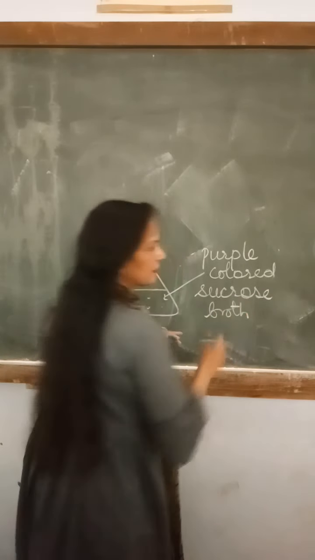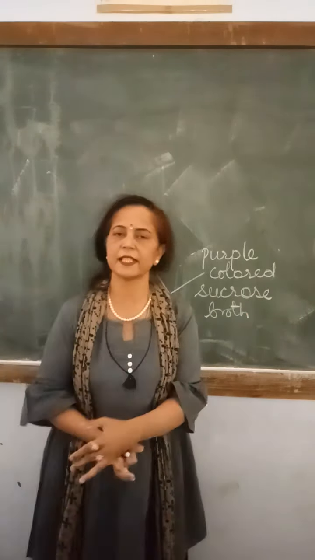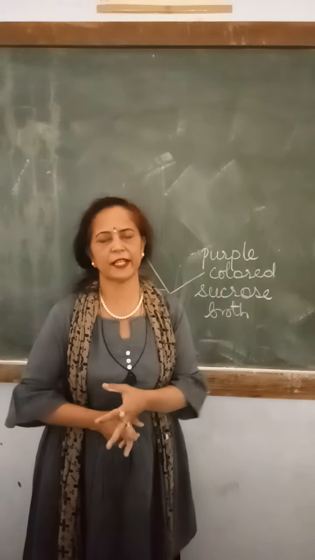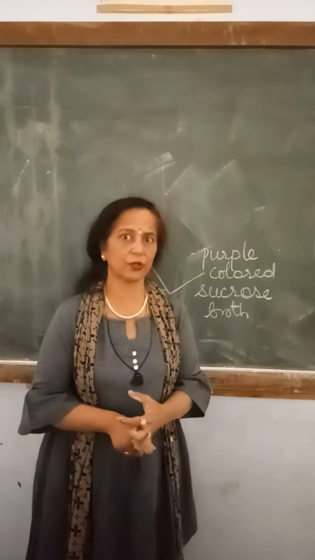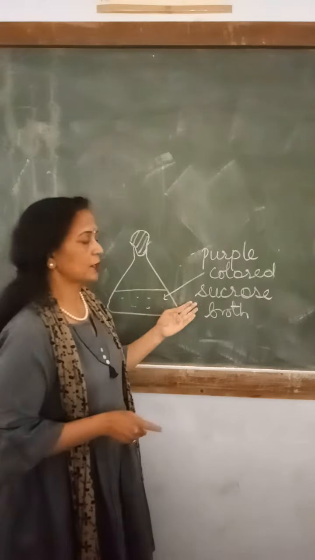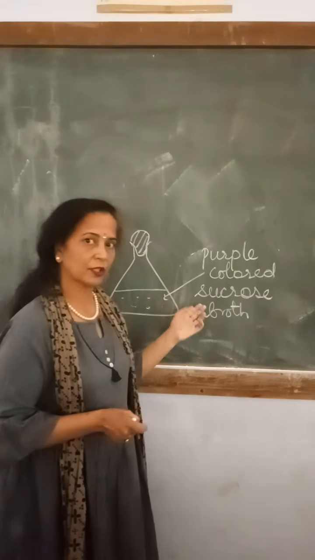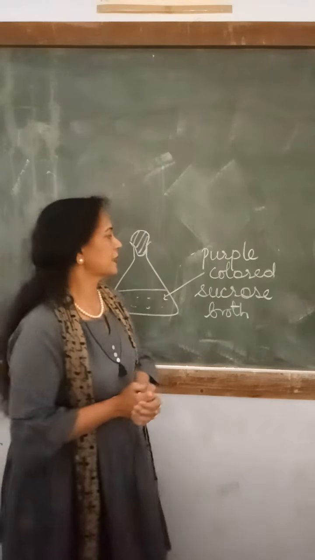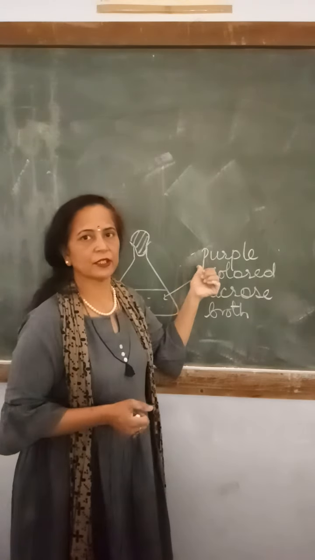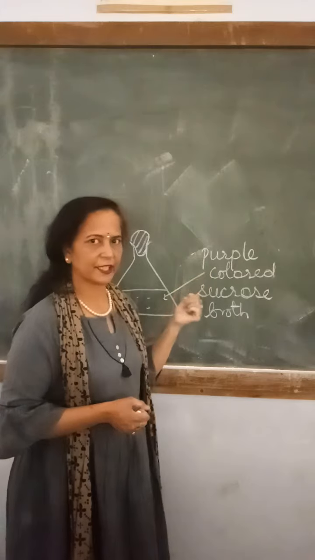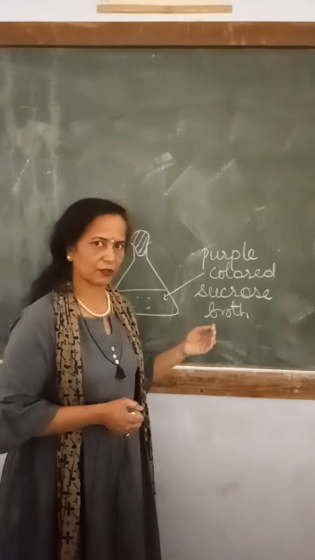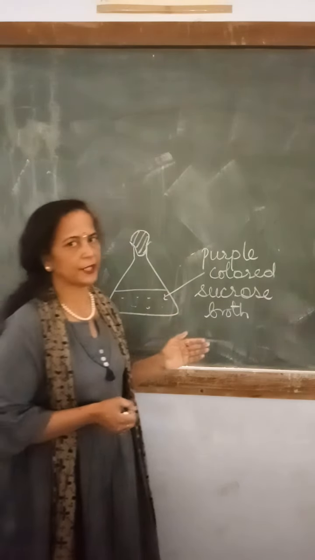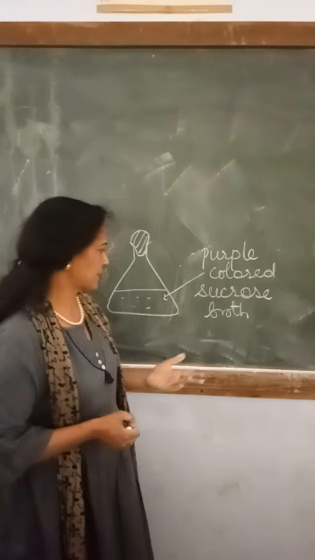Just to check whether our immobilized yeast cells are active or not, whether they have the invertase enzyme, whether they are able to utilize this sugar, produce acid, and change the color of the indicator dye from purple to yellow. All these confirmations will be given to us on the next day.